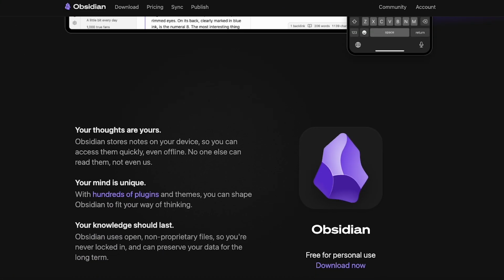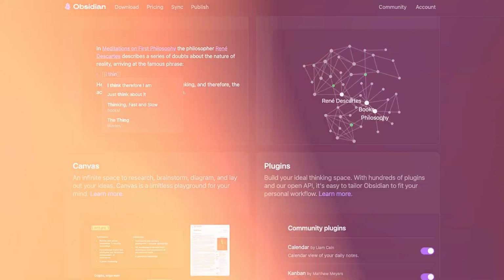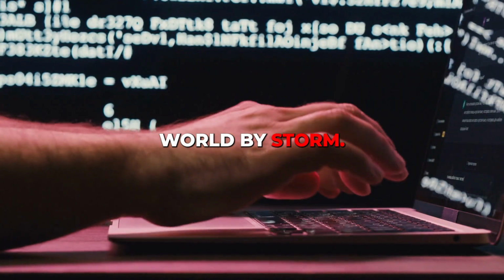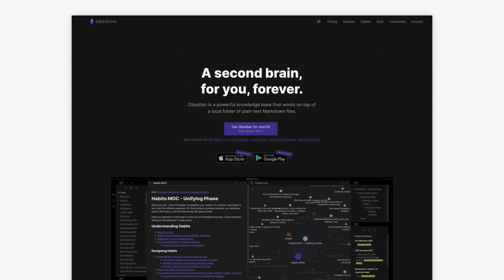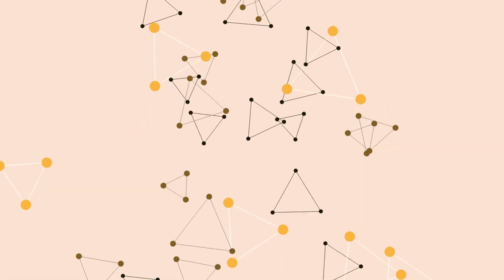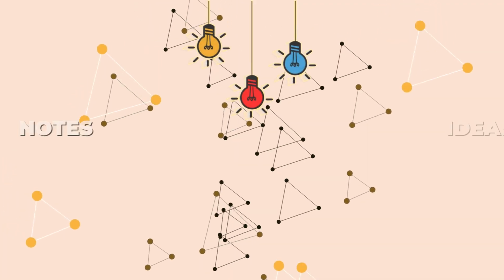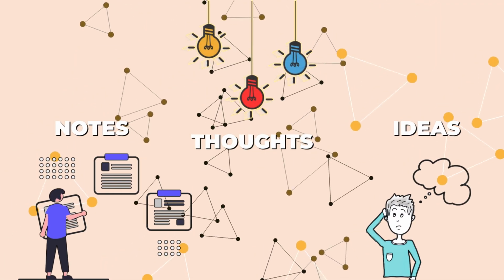Obsidian is a modern, open-source note-taking application that has taken the productivity world by storm. Unlike traditional note-taking apps, Obsidian is built on bidirectional linking, which means you can create a vast interconnected web of your notes, ideas, and thoughts.